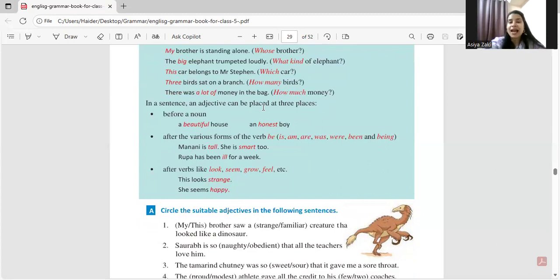Now next is Rupa has been ill for a week. What happened to Rupa? Ill. She is ill for a week. Now there are times that we use adjectives after verbs like look, seem, grow, feel, etc. Like this looks strange. She seems happy, right? Happy is describing she, right?